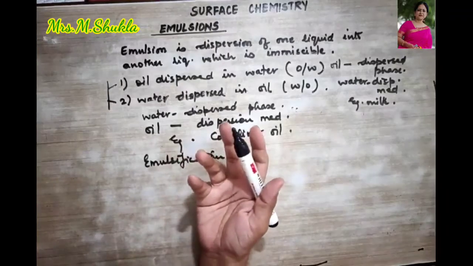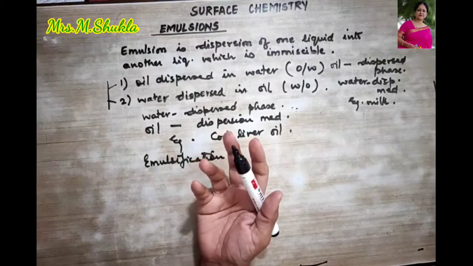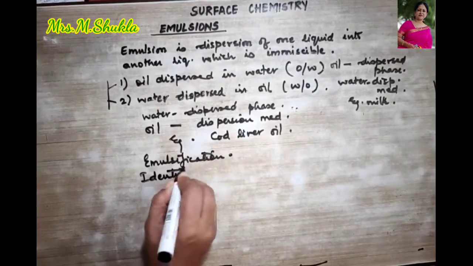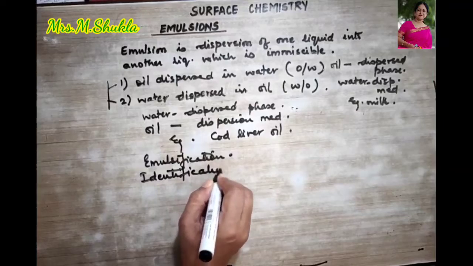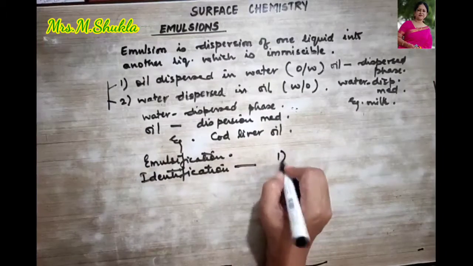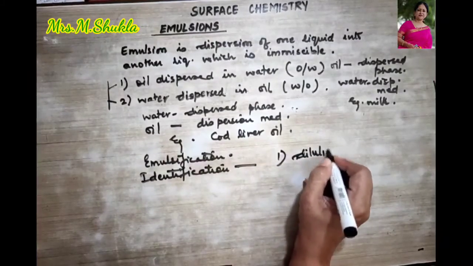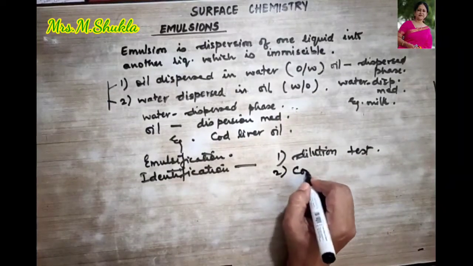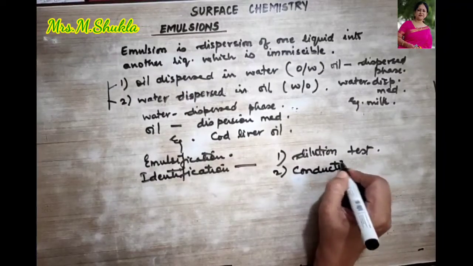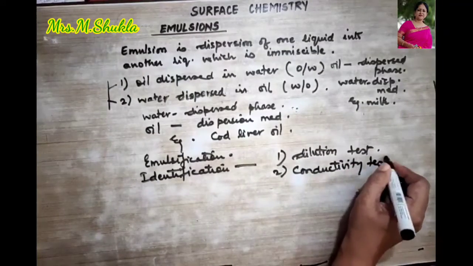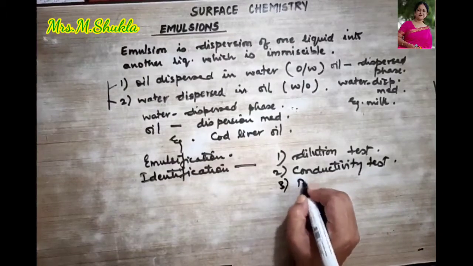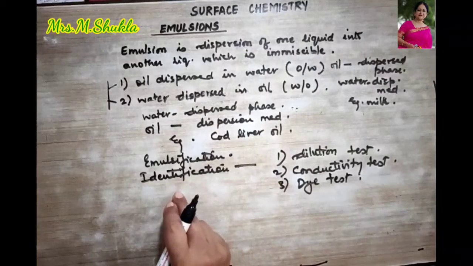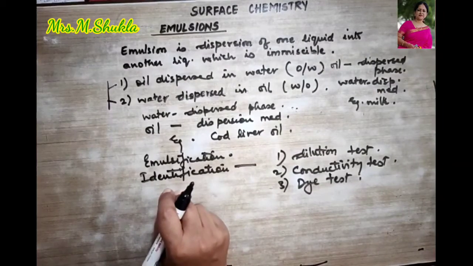How can we identify these emulsion types? Identification can be done either by the dilution test, or by the conductivity test, or even by the dye test. So these are the different tests that could be used for identification of emulsions, right?